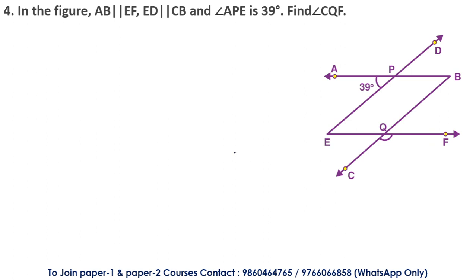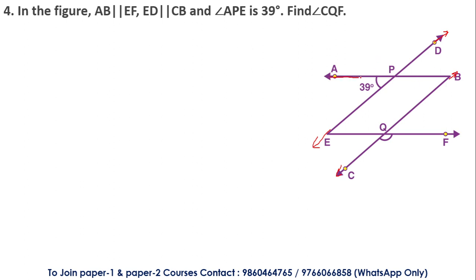Okay, line ED, let me just change the color of the pen over here. Line ED is parallel with line CB, and in this particular case AB is the transversal.